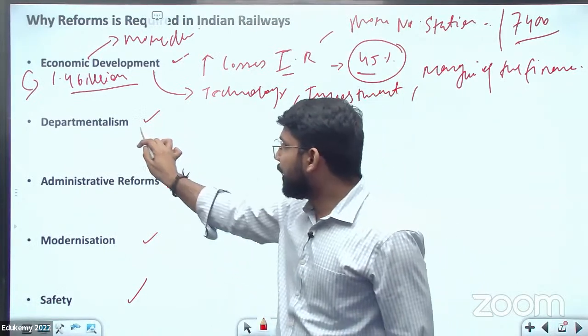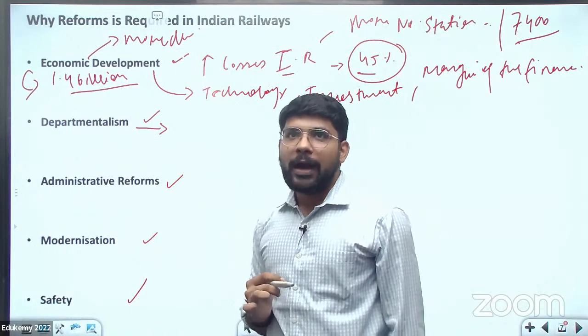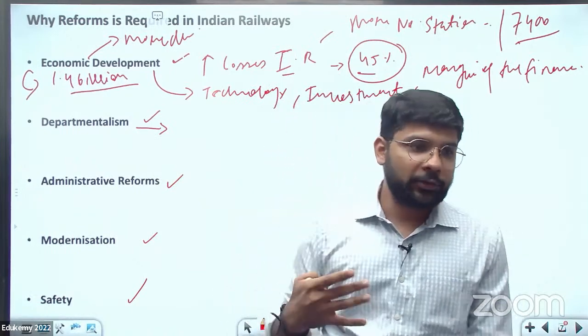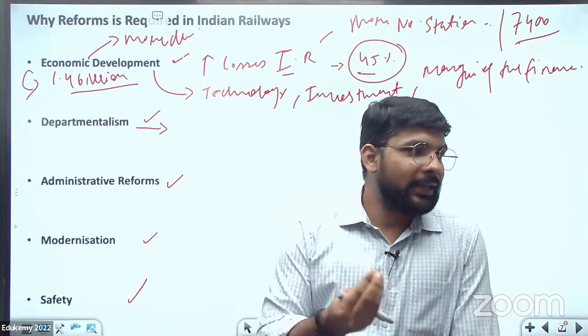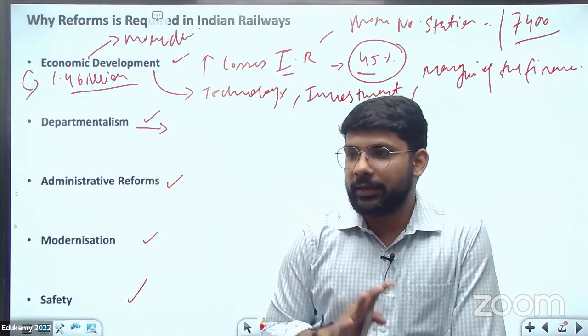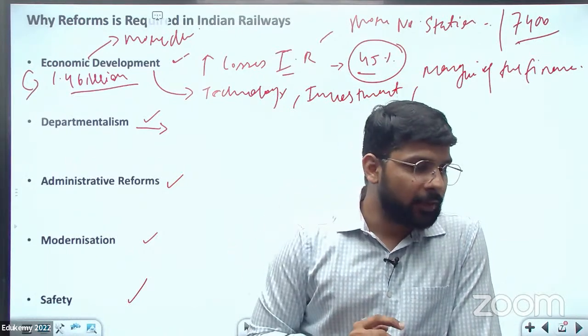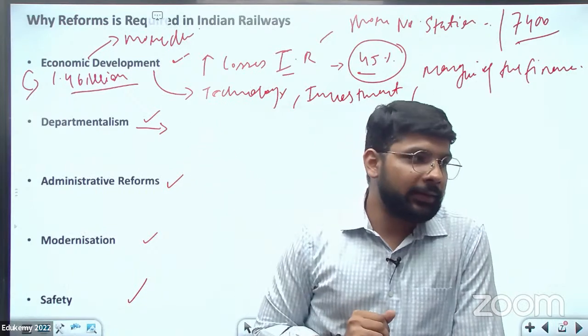The second is departmentalism. When UPSC recommends you, it goes to DOPT. DOPT is the main department for the services, the Department of Personnel and Training. Similarly, there are various departments in the Indian Railway.